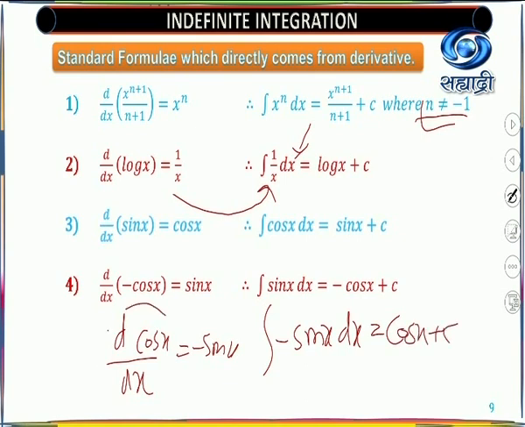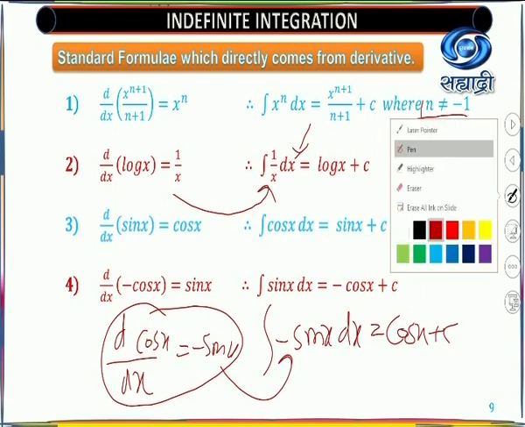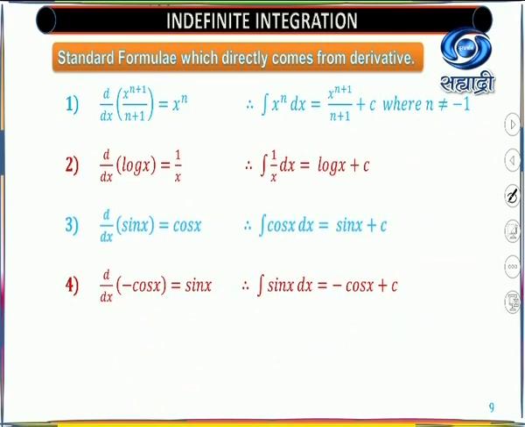You are not having a negative sign over here, but while writing the integration you change the sign, because multiplying by minus 1 is not a big problem. So you will get that formula also.